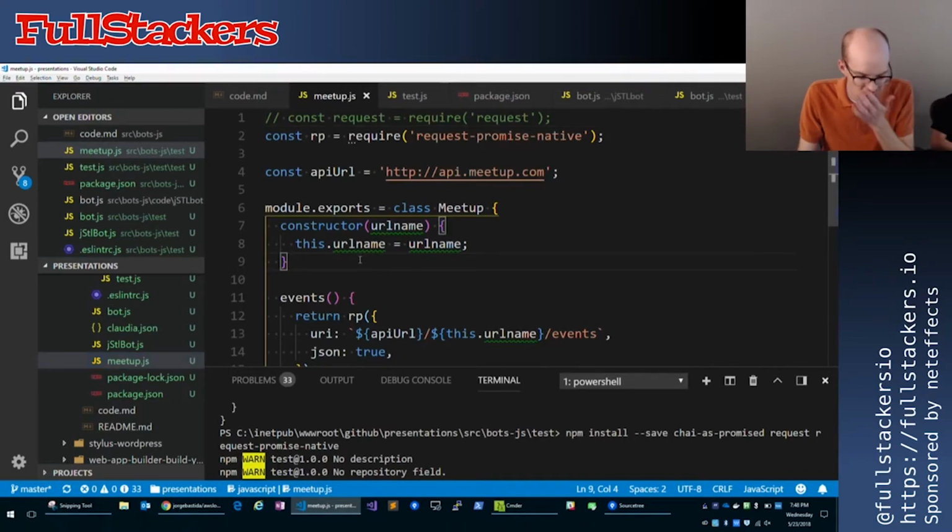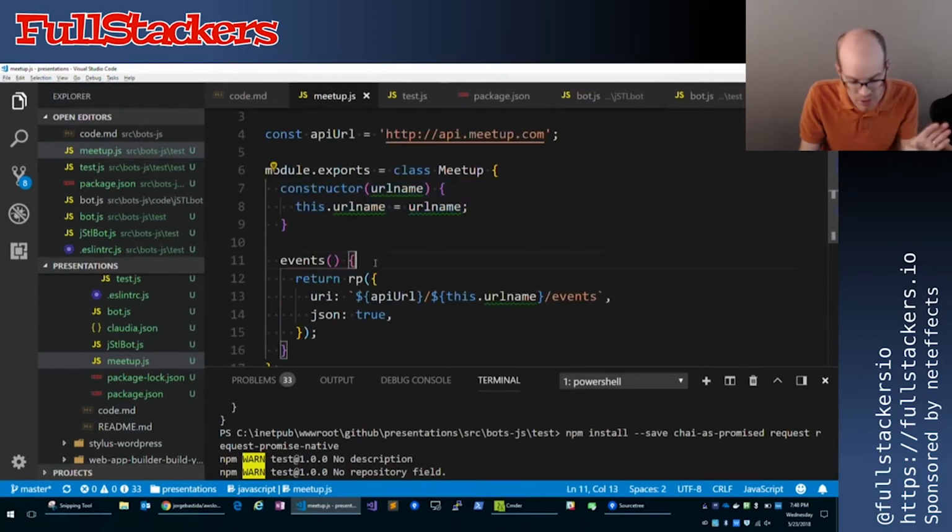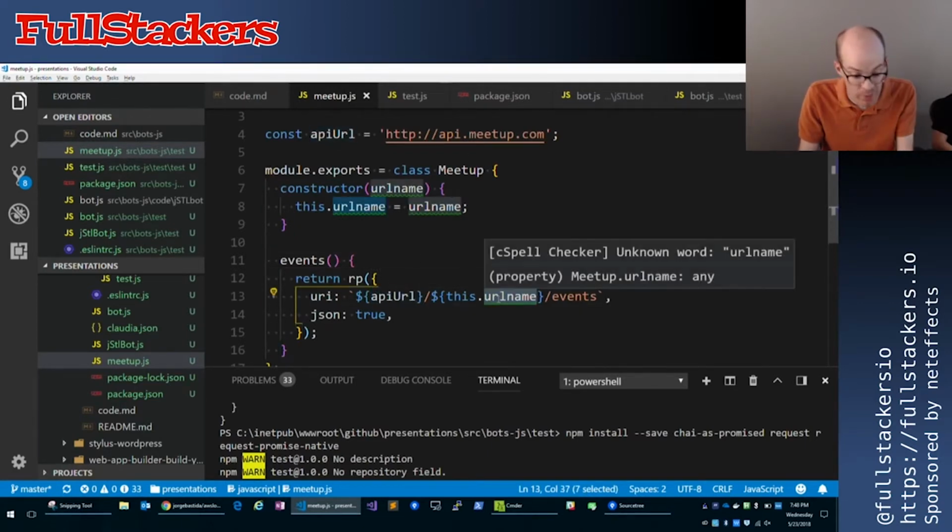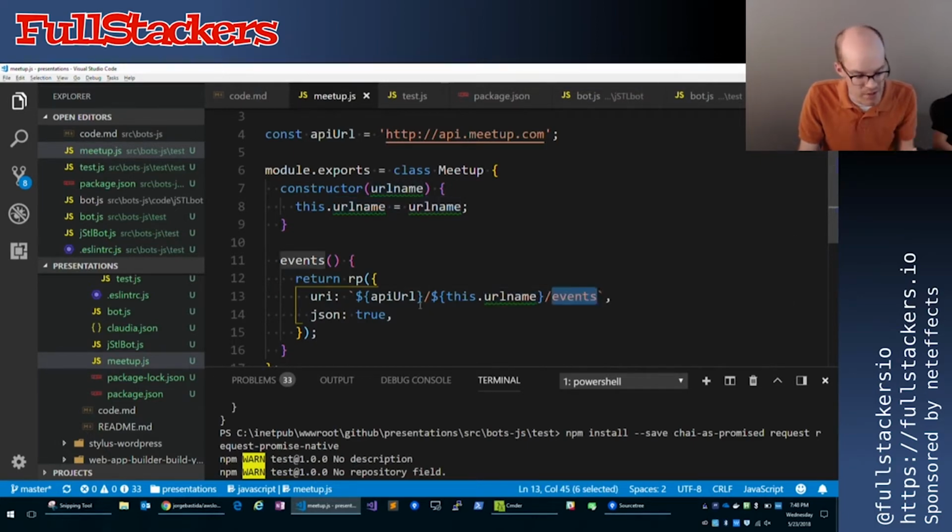So there are packages out on NPM that supposedly interact with the Meetup API, but all the ones I looked at were way too complicated, and they're switching to a new version, so I'm not even going to worry about this. I'm just going to create my small 20-line API. So here we've just got an API URL. We can instantiate an instance of our class, and then I'm just returning back a promise, literally to just the API, the name of the meetup, events, and I'm saying JSON is true. So simple request pattern, if you're familiar with that in Node.js.